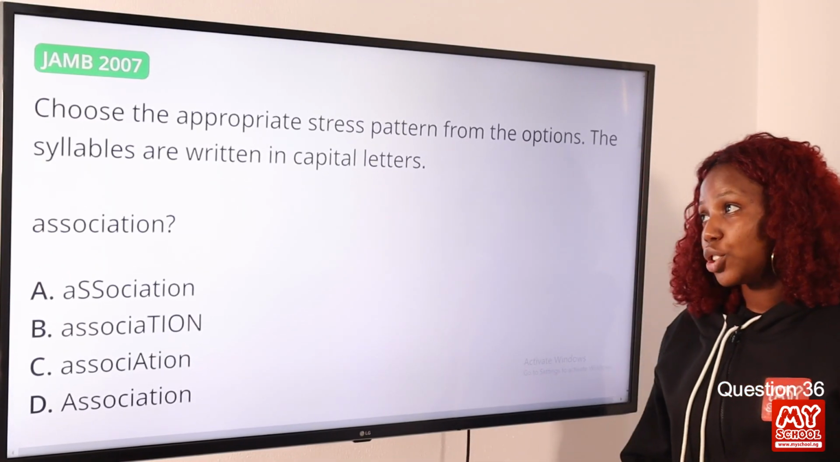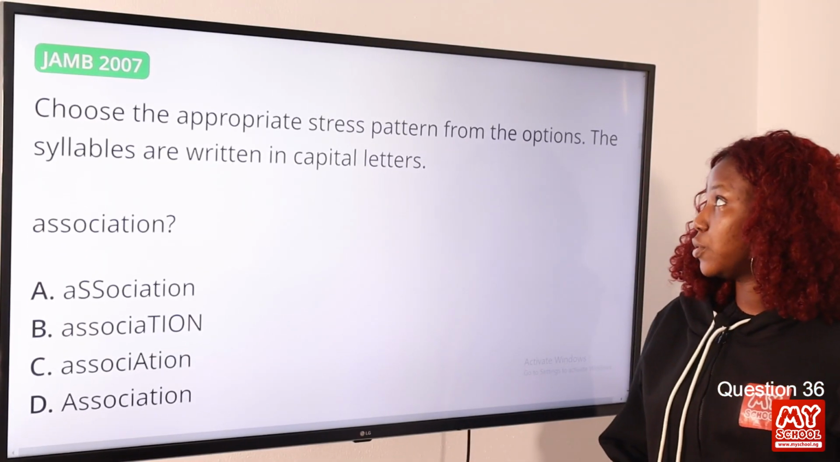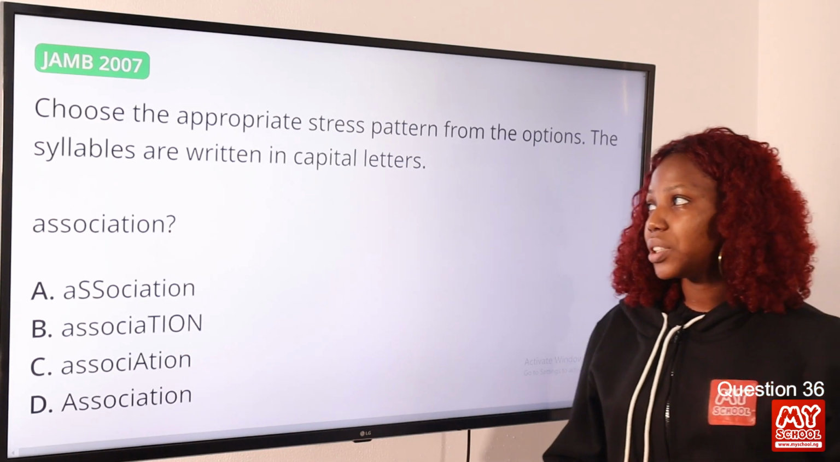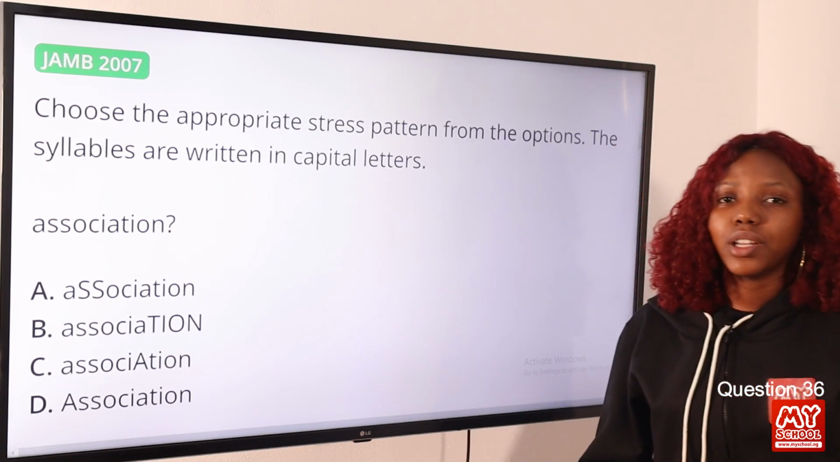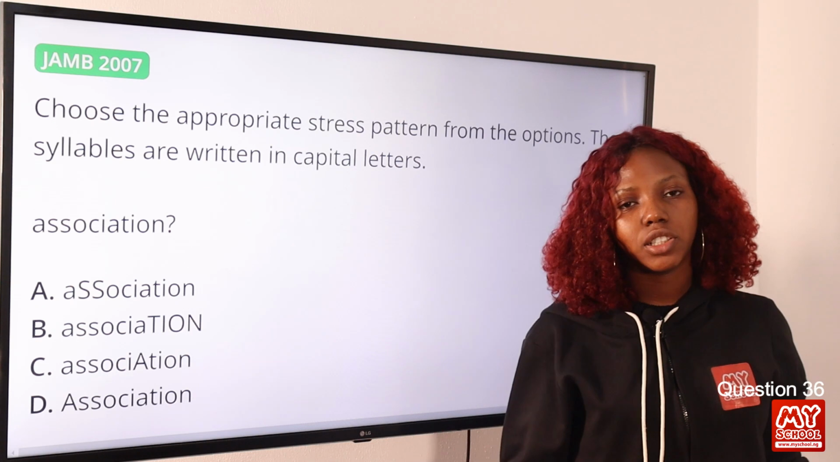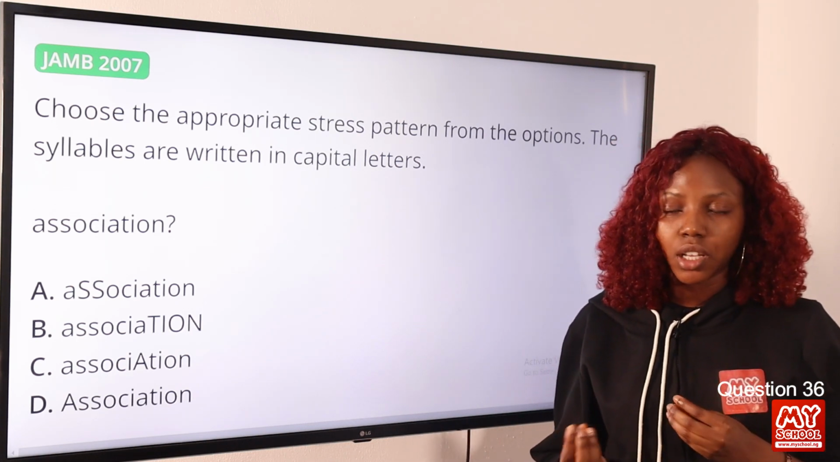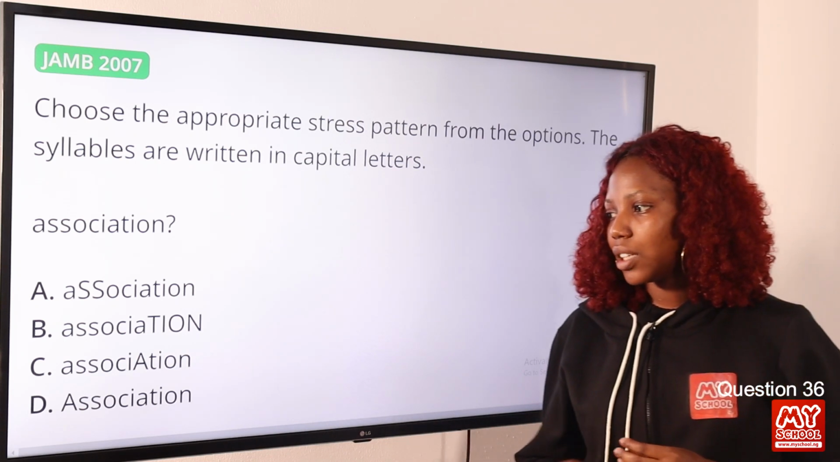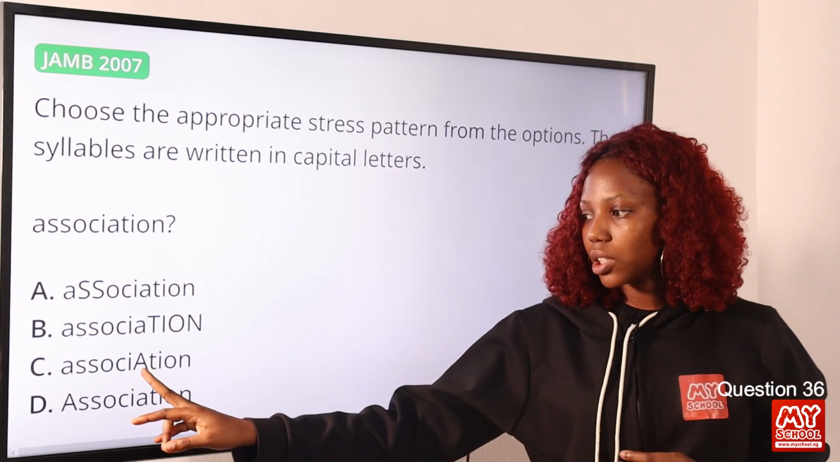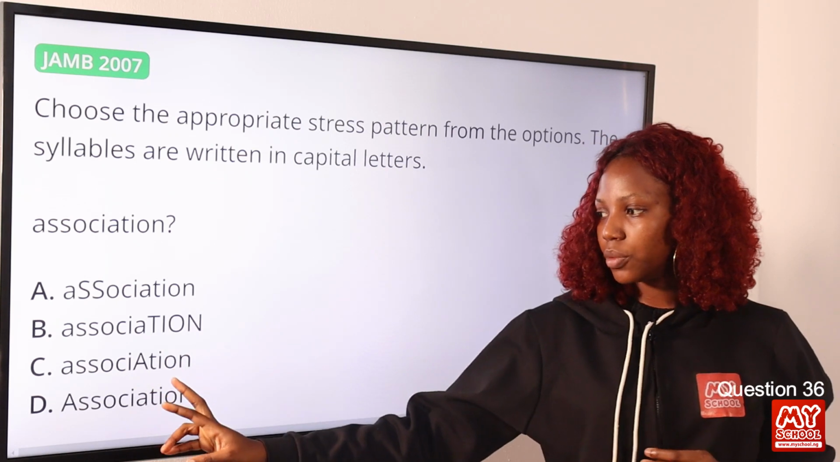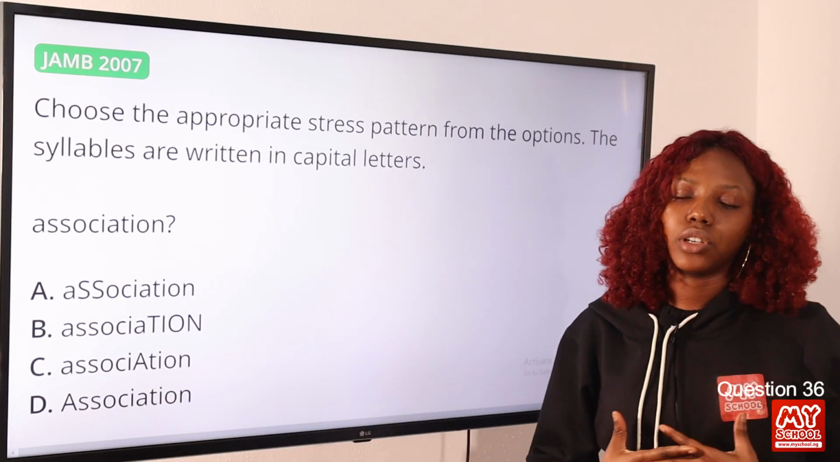Question 36. Choose the appropriate stress pattern from the options. The syllables are written in capital letters. Now the word is association. Association. Now the syllable before shun carries the stress. Okay, so we have the answer in option C and is represented by letter A. So association. Option C, therefore, is the correct answer to this question.